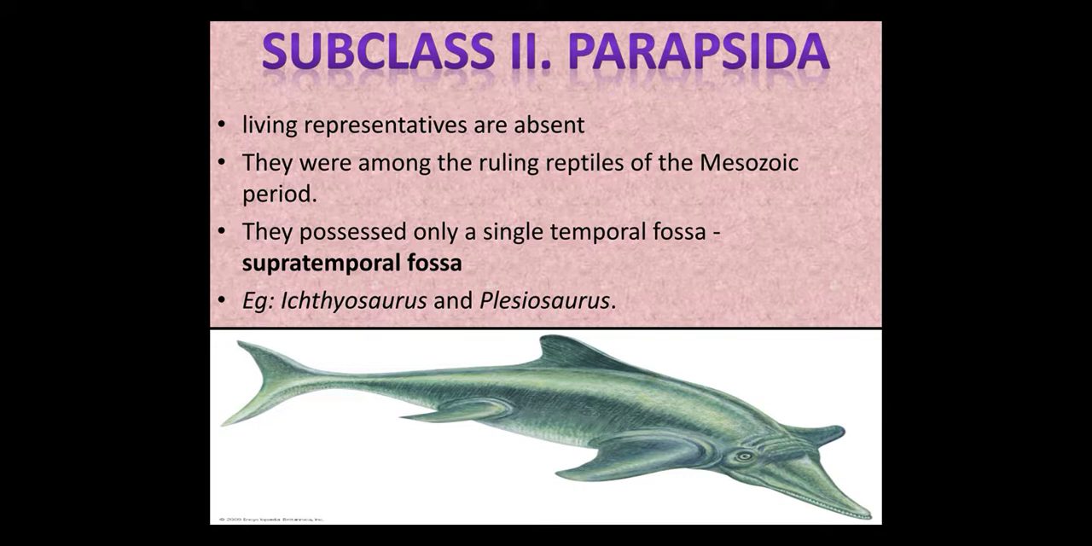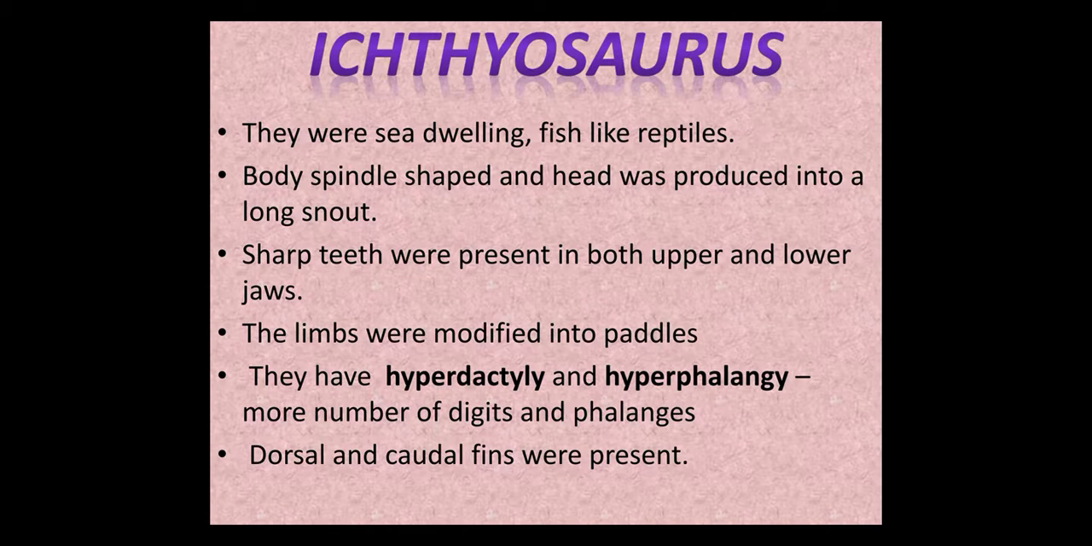The best known parapsid reptiles were Acrocoelus, Ichthyosaurus, Plesiosaurus. This is the diagram of Ichthyosaurus. Ichthyosaurus comes under the order Ichthyosauria. They were sea-dwelling fish-like reptiles. They were well adapted for an aquatic mode of life. The body is spindle-shaped and the head was produced into a long snout. Sharp teeth were present in both upper and lower jaws.